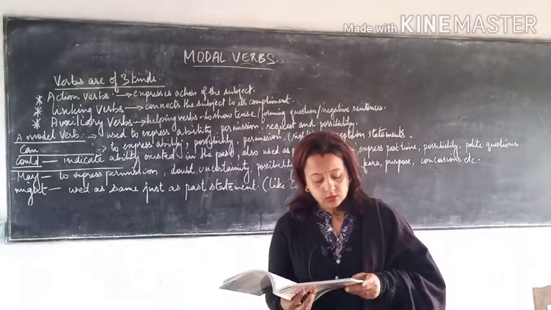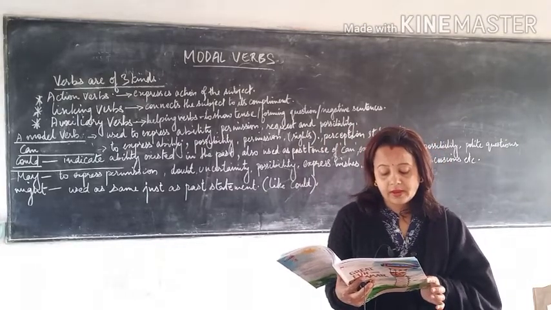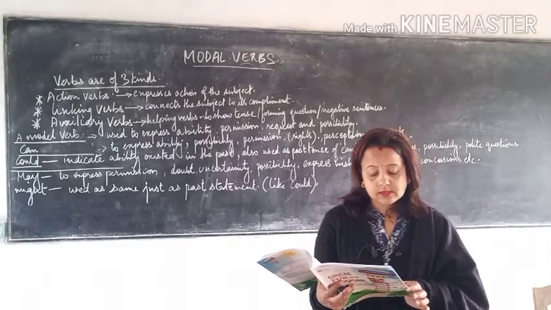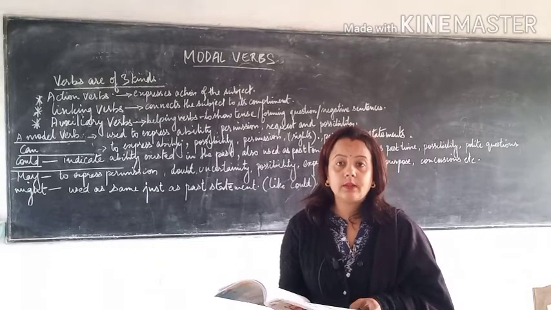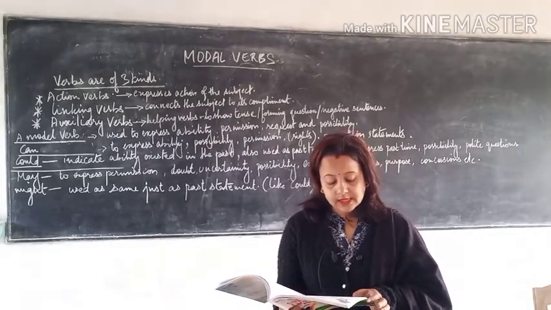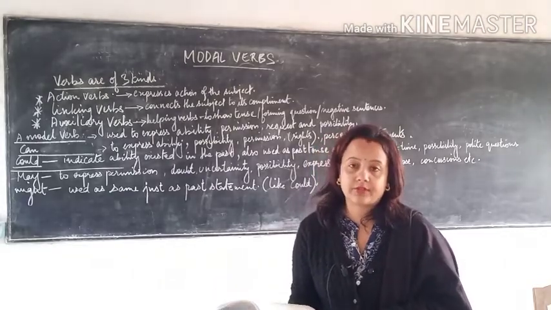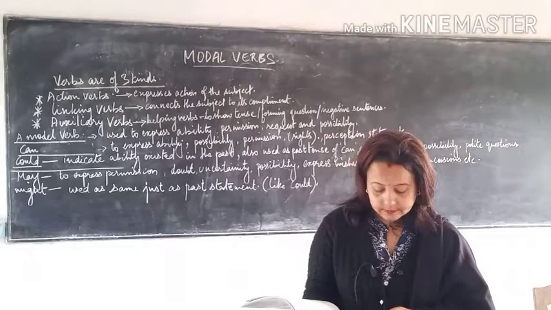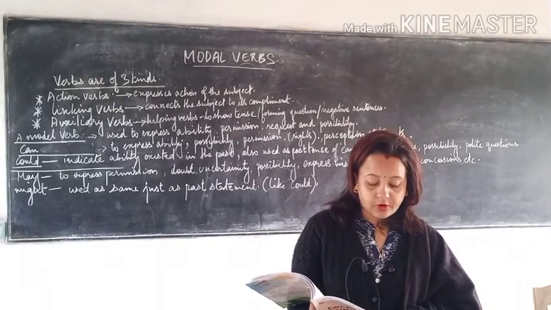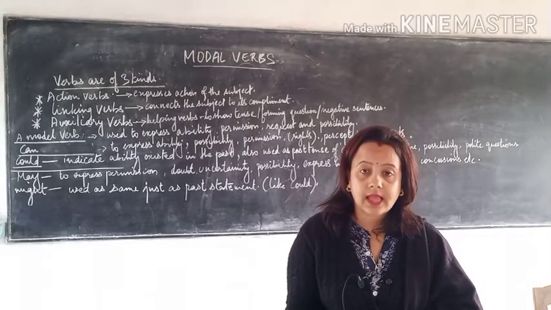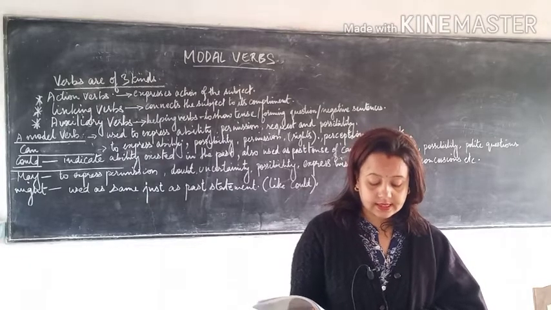Now the third one is the auxiliary. You can see: they have known me for 3 years. The word have is your auxiliary, the helping verb. Similarly, Geeta is eating breakfast. If you say only Geeta eating breakfast, it doesn't make sense. This have indicates that the sentence is in the present tense.